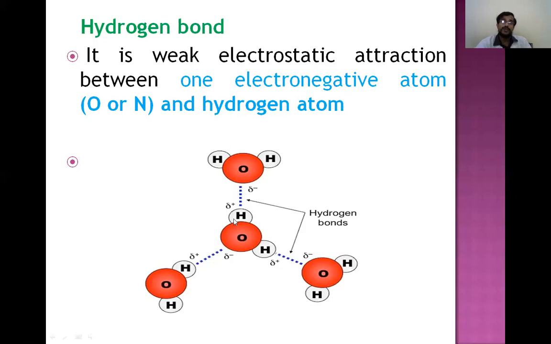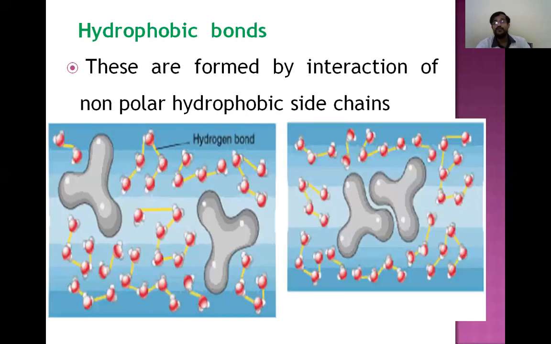So hydrogen bonds are nothing but bonds formed between the CO of one amino acid and the NH of the other amino acid. Okay, in between the CO and NH. And we know in alpha helix, the hydrogen bond is formed between the amino acids of the same polypeptide chain, and in beta pleated sheet, the hydrogen bond is formed between the amino acids of different polypeptide chains.